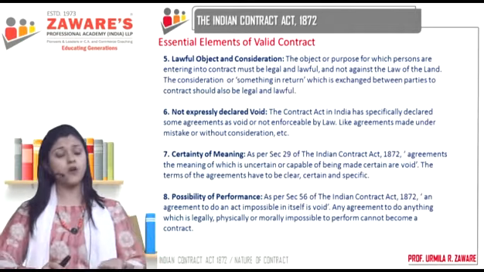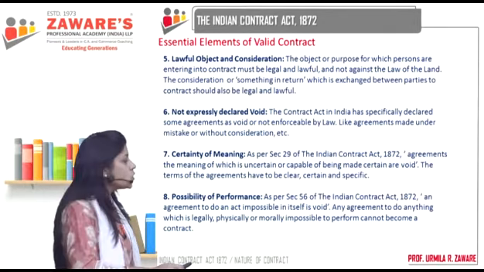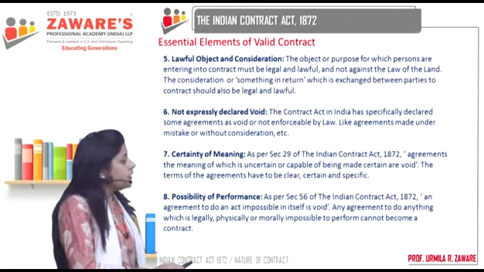If you have agreed to do some act which is impossible, like A promises B that he will get the moon down to the earth, is it actually possible to do that? No, it is not. So it is something in act which is impossible, and such kind of an agreement, can it ever become a contract? No, it cannot become a contract. So any agreement to do anything which is legally, physically or morally impossible to perform cannot become a contract.